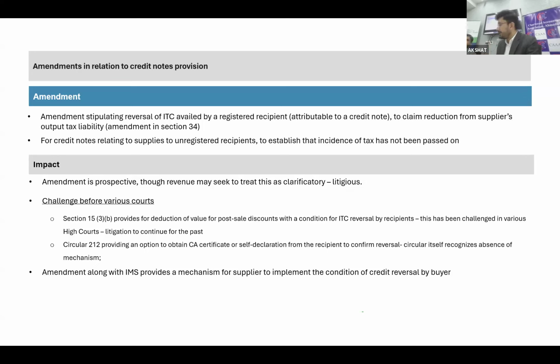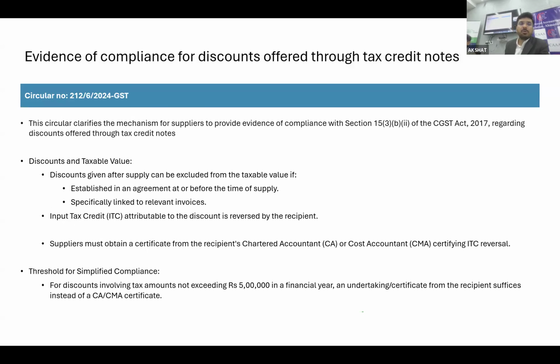The moment I accept the credit note, that means I am accepting the credit note of my supplier. So that automatically means that whatever credit note I have raised under section 34, that is being adjusted. And I presume that since the recipient has accepted the credit note, he will reduce the ITC on that front. So this is the interlinking of this provision. We all know about circular 212, so I am not touching upon that.